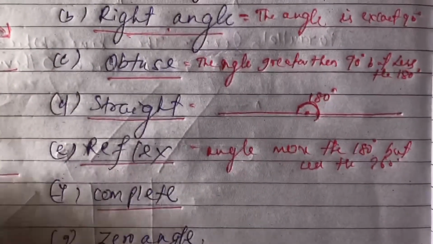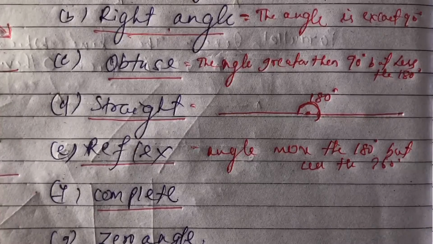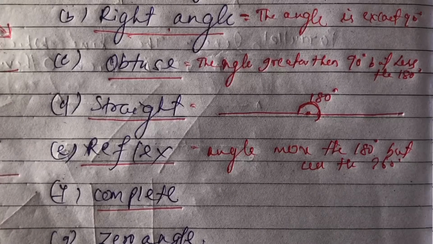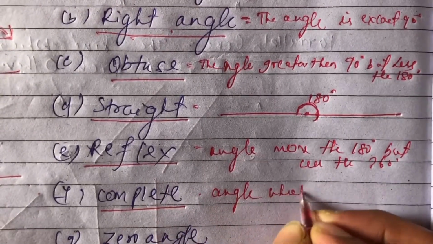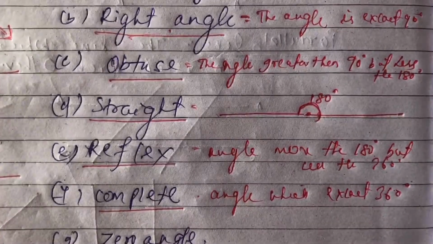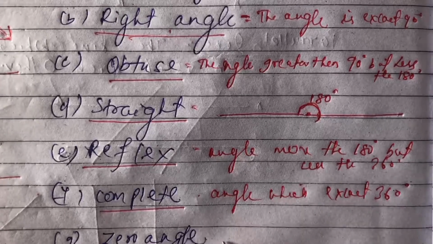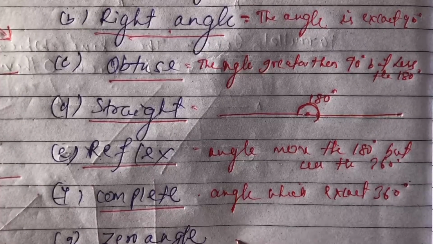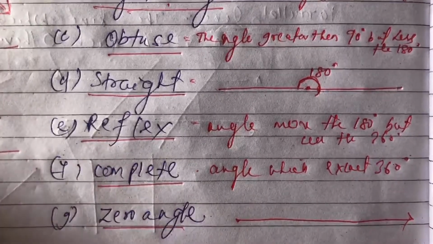And complete angle, the angle which is exactly 360. And zero angle, where no angle is formed, that will be the zero angle.